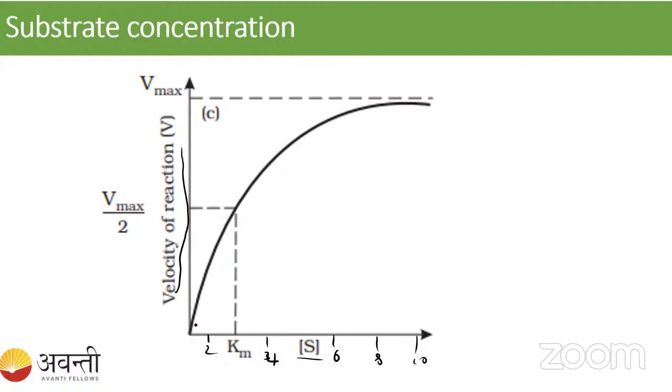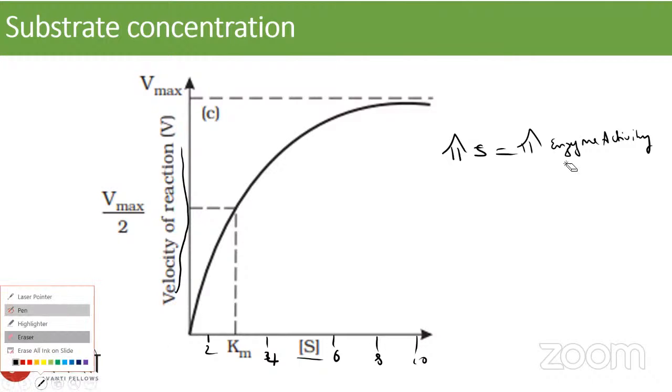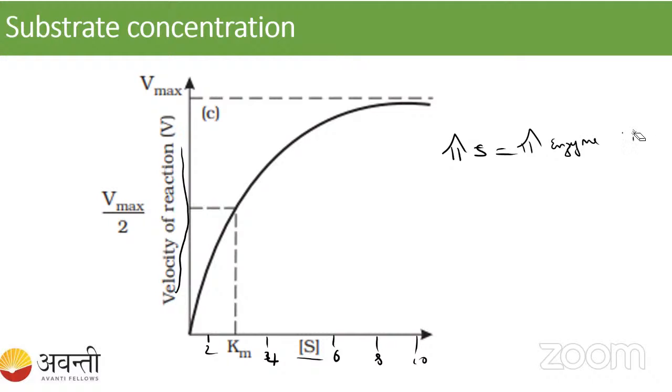See here, whenever we are increasing the substrate, there is an increase in the enzyme activity, right? Enzyme activity. Sorry, enzyme velocity. Enzyme velocity, right? So increasing the substrate concentration increases the enzyme activity, or enzyme velocity, you can also call it.